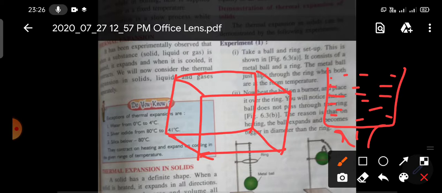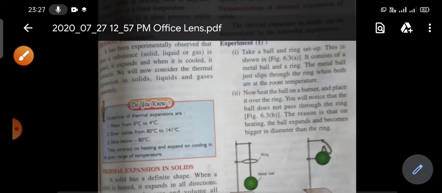So cubical expansion means if due to heating the volume of any substance increases, then it is called cubical expansion. Cubical expansion can be seen in solid, liquid or gas, all three types of matter.